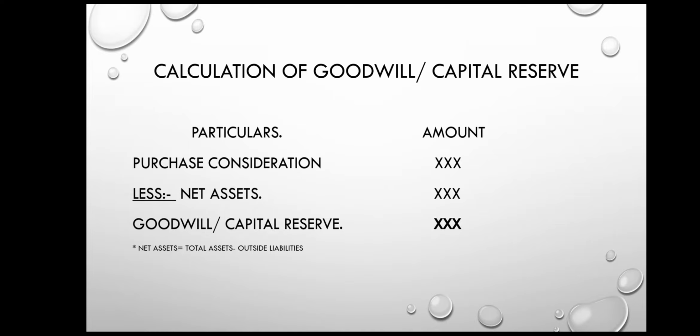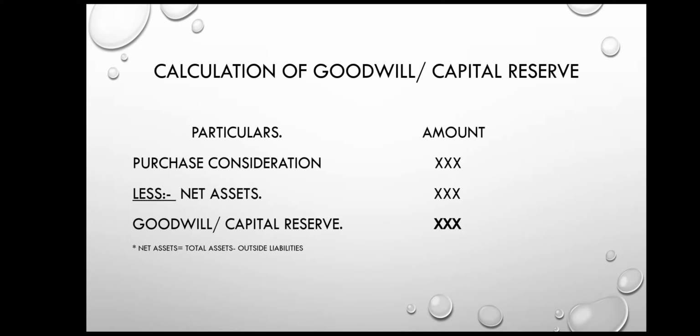Now there is a simple calculation which you need to remember that we will require for solving the problems. This is for the calculation of goodwill or capital reserve. You have to take the purchase consideration and from that subtract net assets, so you will get either goodwill or capital reserve.